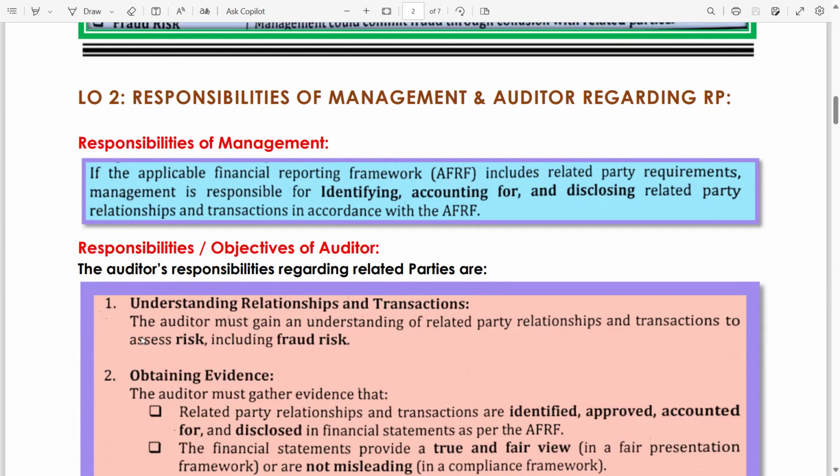Identifying means the management should identify all the related parties. Once identified, account for their transactions. After that, disclose in the notes of the financial statements, disclosing related party relationships and transactions in accordance with AFRF, the applicable financial reporting framework.